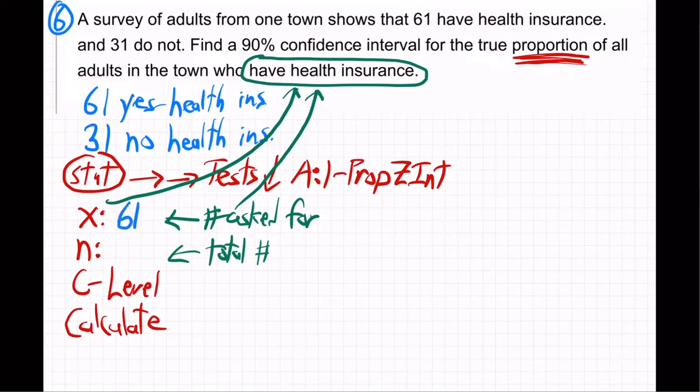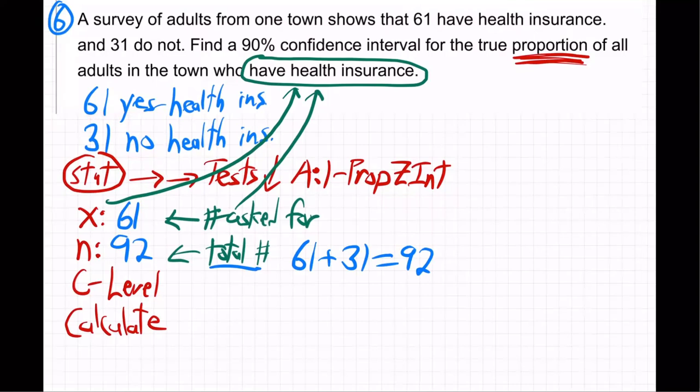Okay, well, then what's the N? Total number. So remember, they went around town. They asked people, 61 said, yes, I have it. 31 said, no, I don't. What do you mean, 92? Yeah, I got to add them together, don't I? I got to take the 61 and the 31 for the total, and that'll be 92. Exactly. Everybody see that trick? I don't think we had to find our own total before, but this time we did. Does that make sense? Be able to do that on the exam?